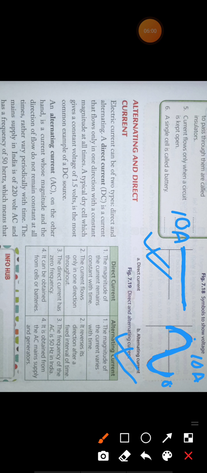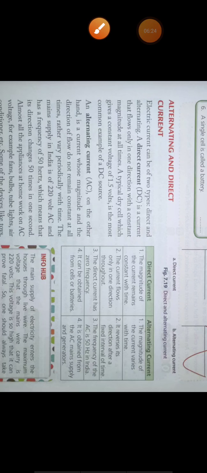The current which you are getting in your home is actually AC current, not DC. Using AC current, your fan is rotating, or your AC supply, bulb, tube light. They are all glowing with the help of AC current.